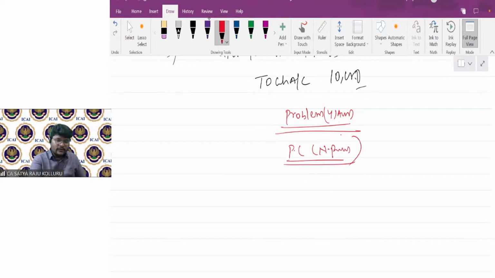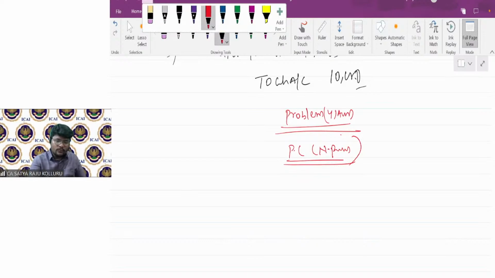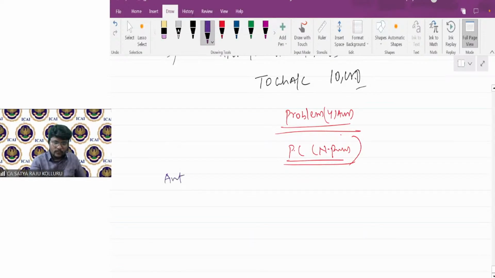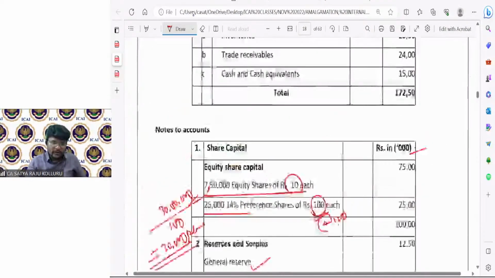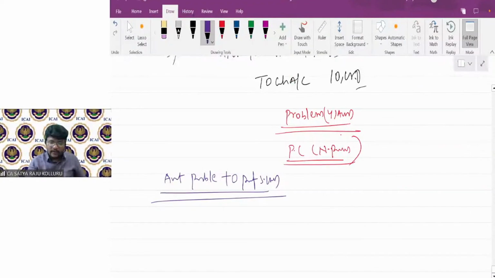Now first, I need to check the amount payable to preference shareholders. First time recording. So I already decided that each and every preference share I'm discharging at 20%. The number of preference shares I'm issuing is 30,000 preference shares. We worked that out here, right? So you can clearly give the same thing, 30,000.